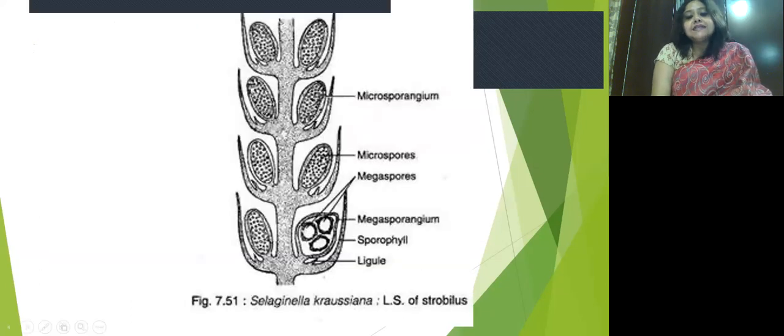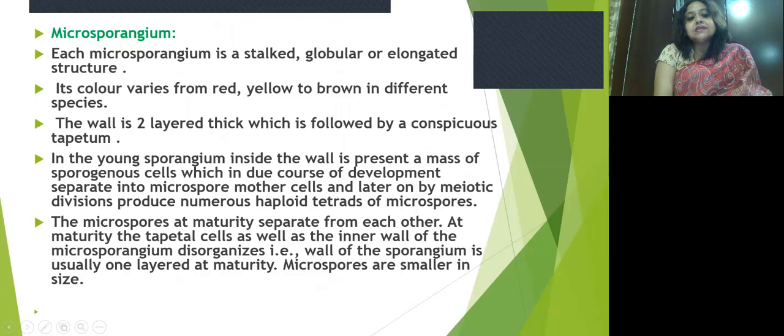This is the LS of the strobilus. Here you see the megasporangium, and this is the microsporangium. Megasporangium, and this is a sporophyll at the base, and this is the ligule.